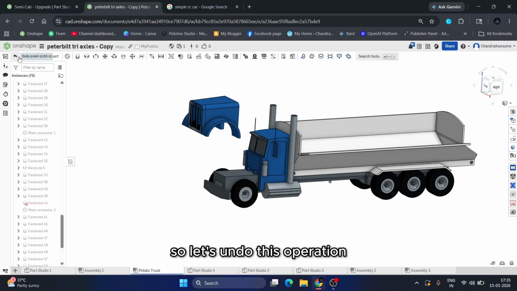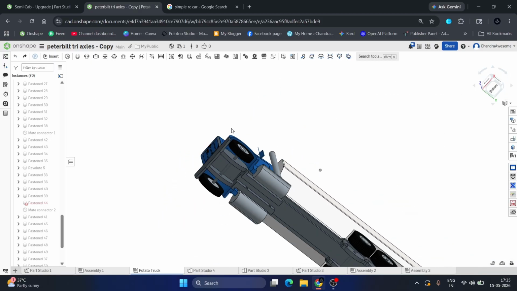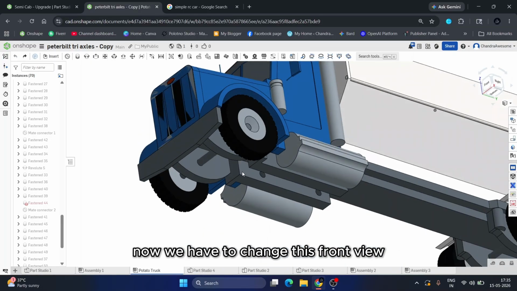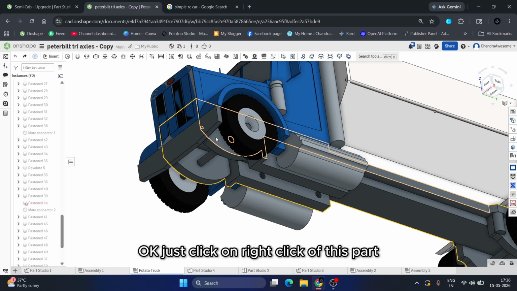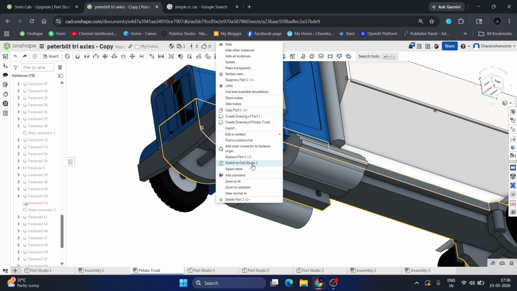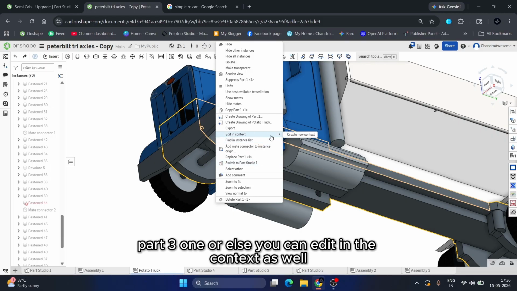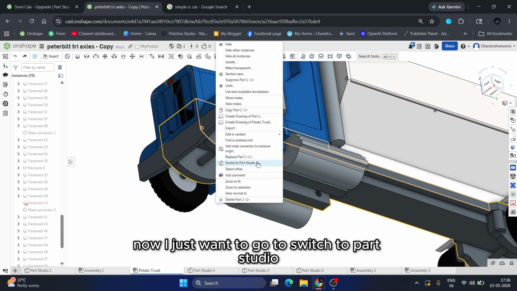So let's undo this operation. Do it again. Okay, everything got fit. Now we have to change this front view. Let's switch back to the original part. Just right click on this part, and you can see the option Switch to Part Studio, or else you can edit in context as well. But we haven't created any context now. I just want to switch to the Part Studio.